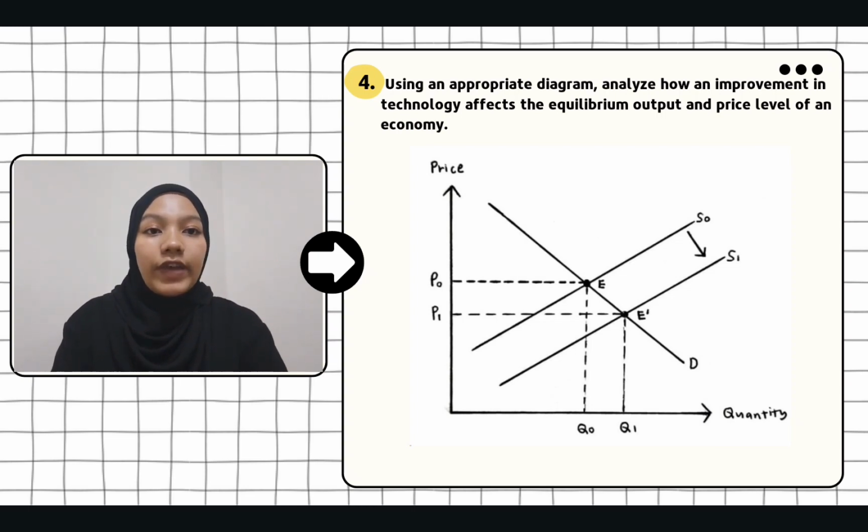Then, the supply curve S shifted from S0 to S1. This shift represents the increase in supply due to technological improvement. The intersection between S1 and the demand curve is labeled as E0. The technological improvement increases productivity and efficiency, reducing the cost of production. Lower production costs lead to an increase in the quantity supplied, shifting the supply curve to the right. The increase in supply results in a higher equilibrium quantity and potentially a lower price.